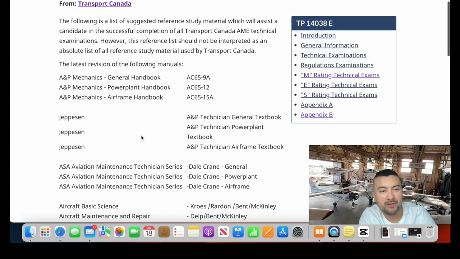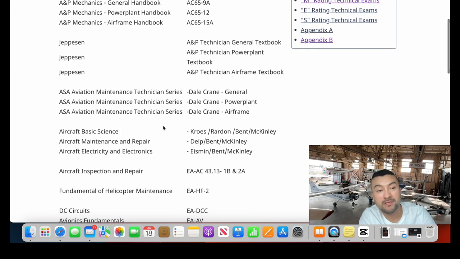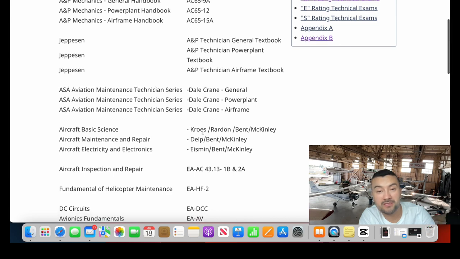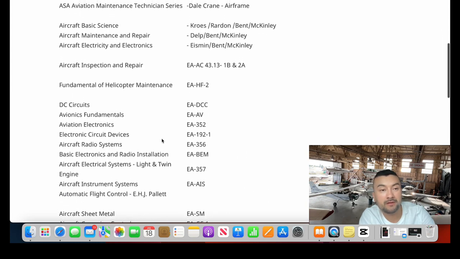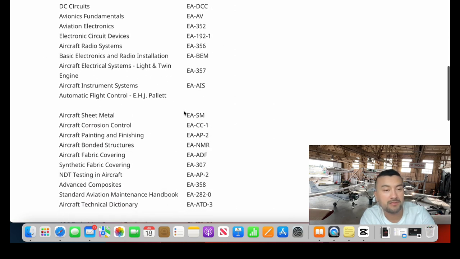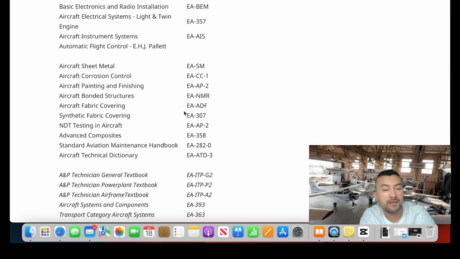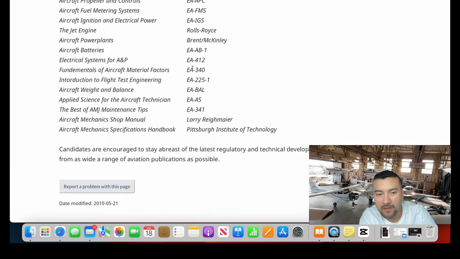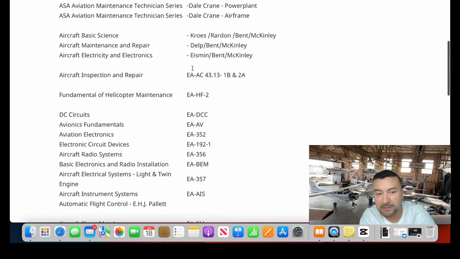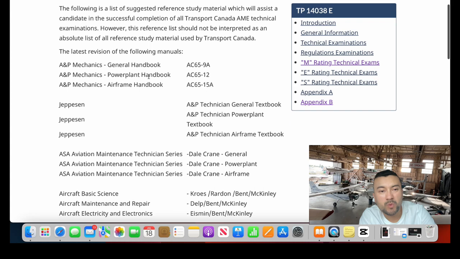So for example, we have here the A&P Mechanics General Handbook, the Powerplant Handbook, and the Airframe Handbook. Then we have the Jeppesen A&P Technician General Textbook, the ASA Aviation Maintenance Technician Series, Aircraft Basic Science, Aircraft Inspection and Repair, Fundamentals of Helicopter Maintenance, Aircraft Radio Systems, Aircraft Checklist. The thing is that if you have read some of these materials, you know that just one of these books is going to be a lot of information.